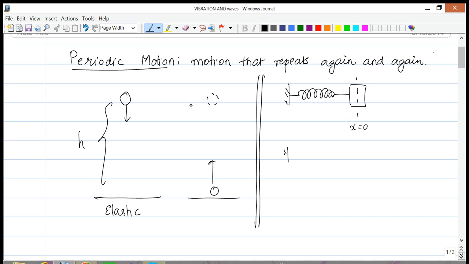Now, if I take this mass and pull it a little bit, then this motion is once again going to be oscillatory motion. It's going to repeat itself again and again, going back and forth between its two extremes. In the absence of friction, it'll just go on forever and ever. So that's our periodic motion.